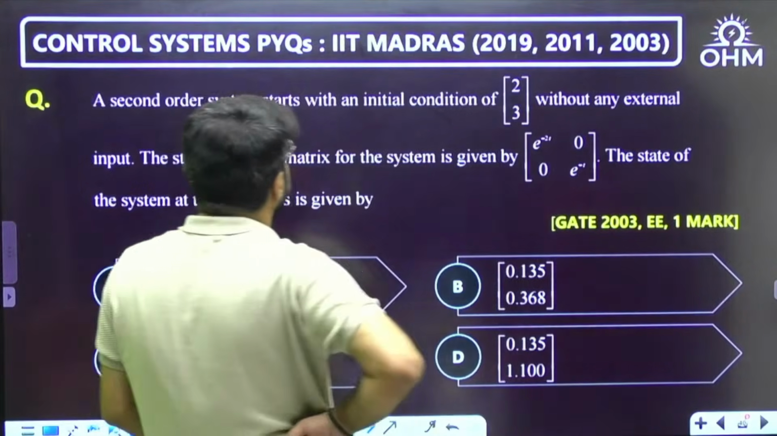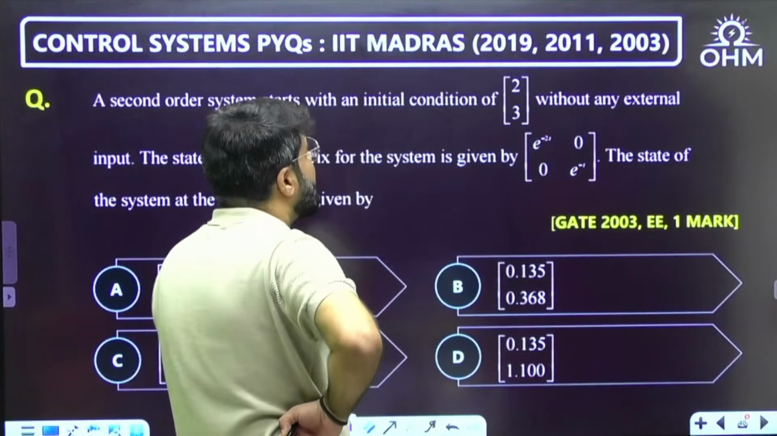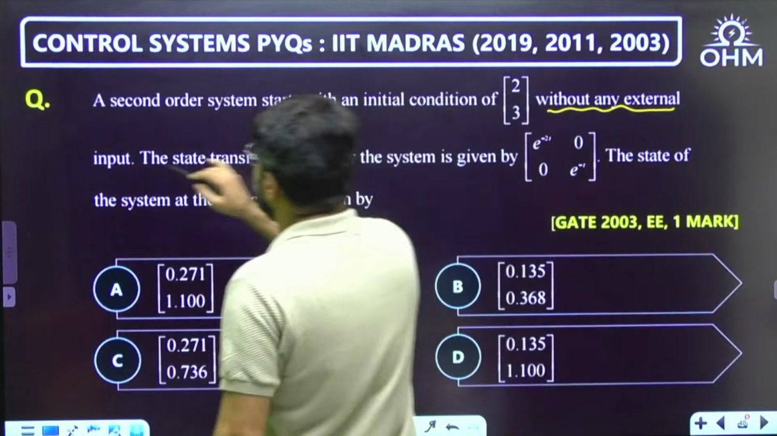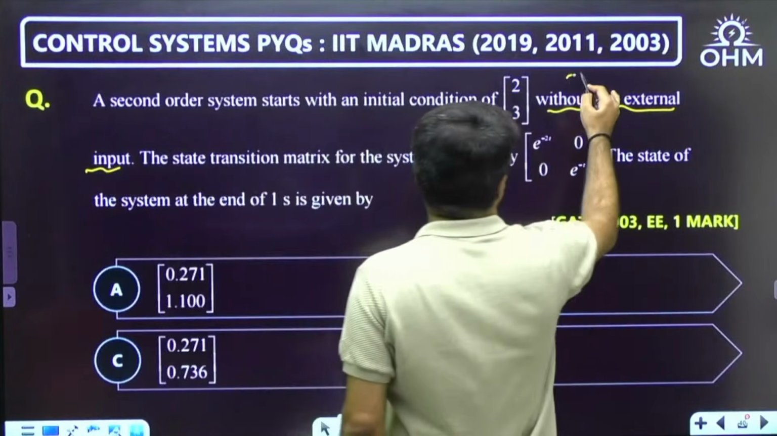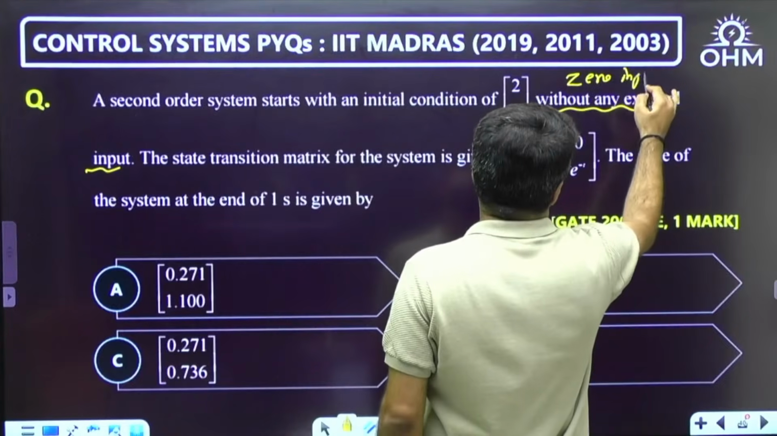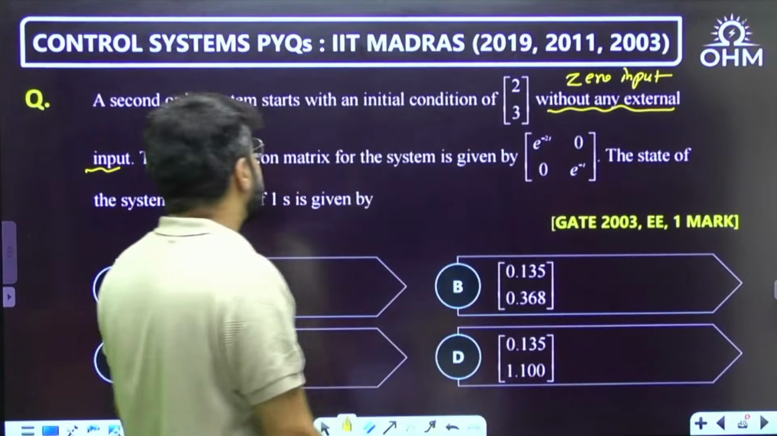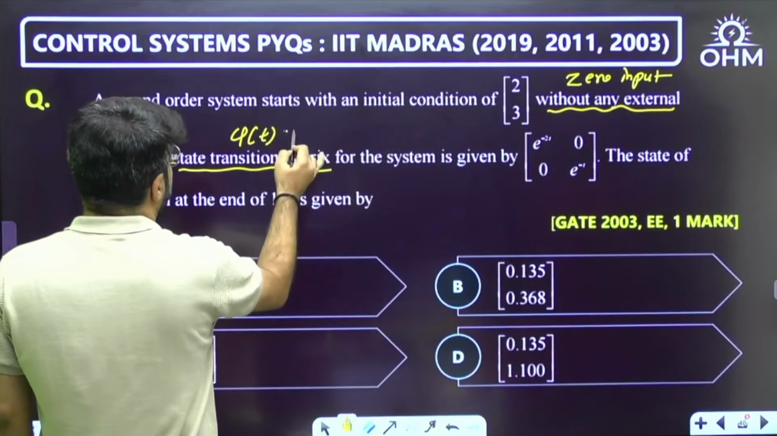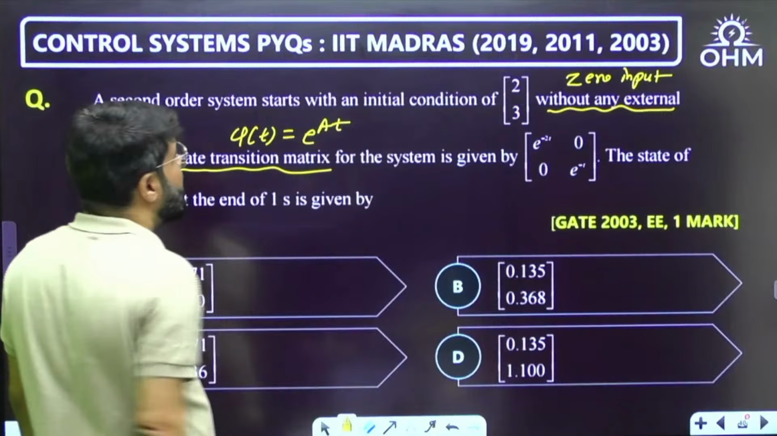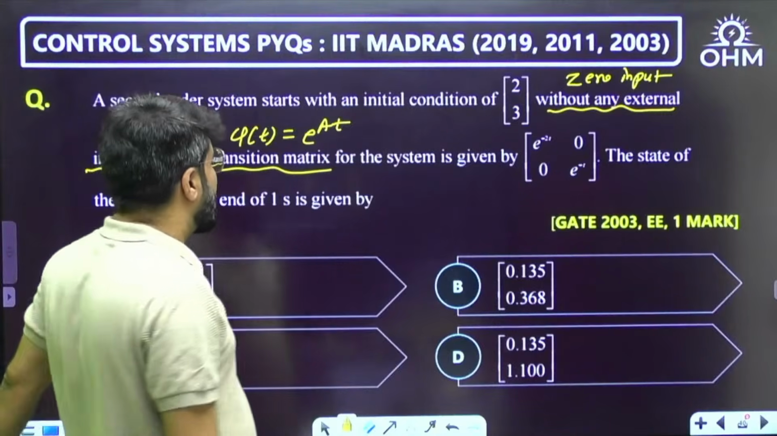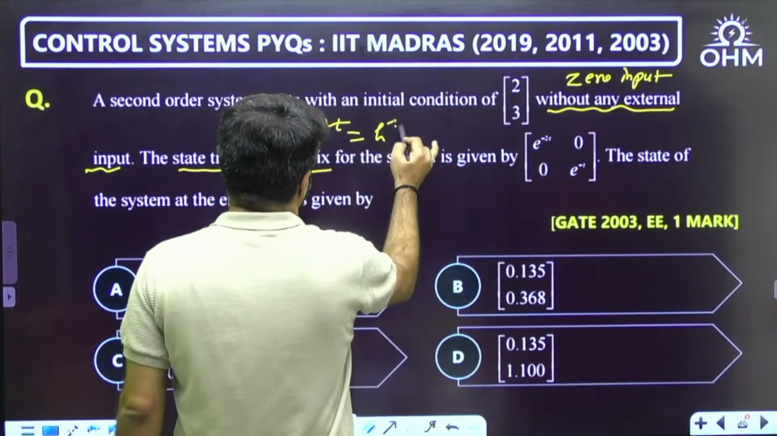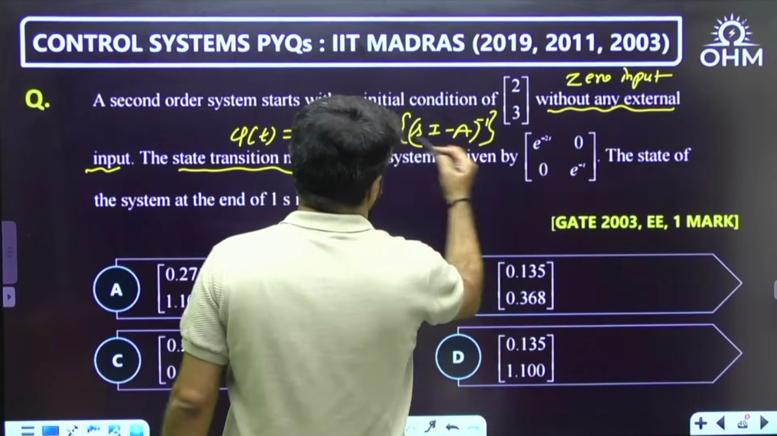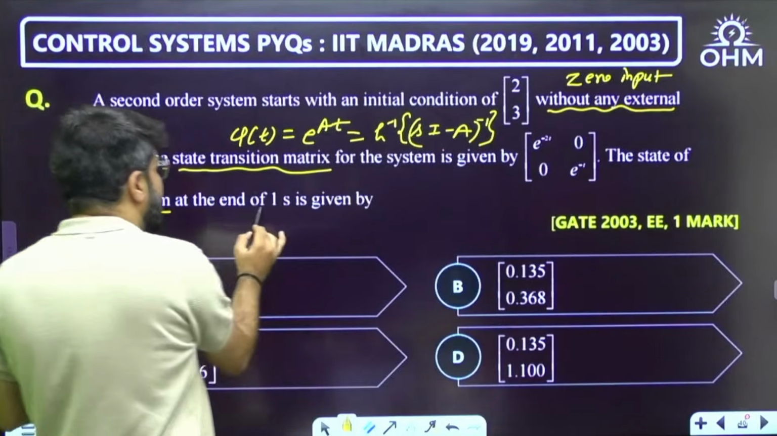A second order system starts with initial condition 2, 3. See here the important words, without any external input. That means you have to consider the zero input case. The state transition matrix is directly given, which we normally call phi t or e power At. Otherwise, normally we solve it using the formula, inverse Laplace transform of (sI minus A) whole inverse. The state of the system at the end of 1 second.